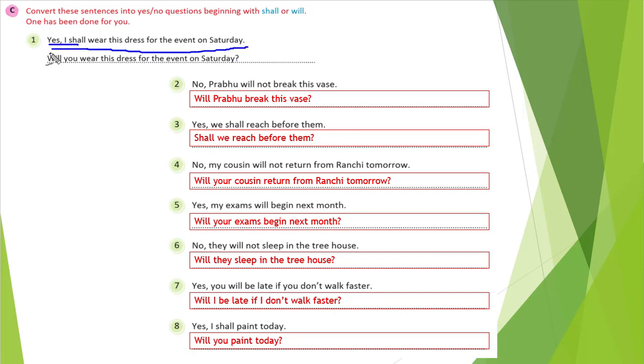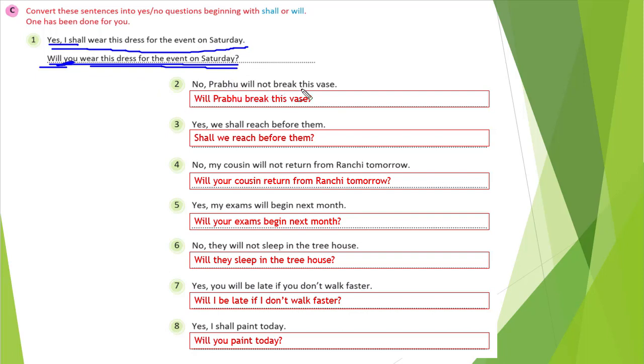So I will make it with will: will you wear this dress for the event on Saturday? Someone is asking you, so we will write you, right? Someone asked you, so in that reply you will reply I shall. So: will you wear this dress for the event on Saturday, right?